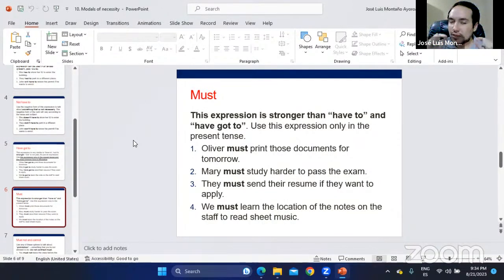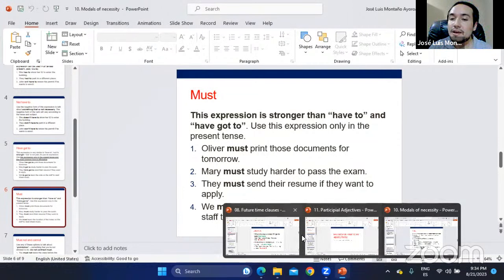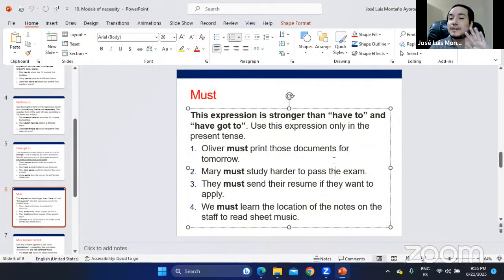I'm going to finish with have got to. I'm going to cover must in 1 minute or less. And then we go to the main lesson for today that is going to be participial or participle adjectives. But I don't know if you have any problems at all or any ideas or comments about that, Anissa, before I can continue with this and go to our main lesson. Let me know, please.